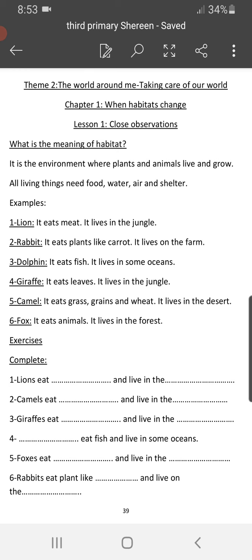Lesson one, we will all closely observe different things around us in the world. Number one, to know what we are talking about, what is the meaning of habitat? Habitat is the environment where plants and animals live and grow. So, what is the habitat also? It's a place and environment. Environment means different food, different kinds of living,